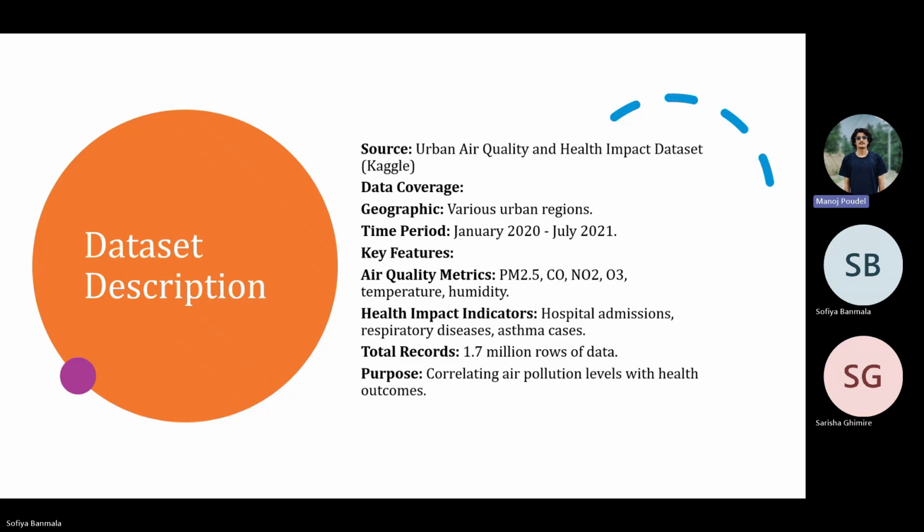Data description. Our data comes from the urban air quality and health impact dataset from Kaggle. It includes over 1.7 million records from urban regions from July 2021 to January 2020. The dataset covers air quality metrics such as PM2.5, carbon monoxide, and nitrogen dioxide, along with health indicators like hospital admissions and asthma cases. We aim to correlate these pollutants with the health outcomes to predict potential risks using machine learning techniques. Cleaning and pre-processing this large dataset was a crucial first step, as we will discuss next.